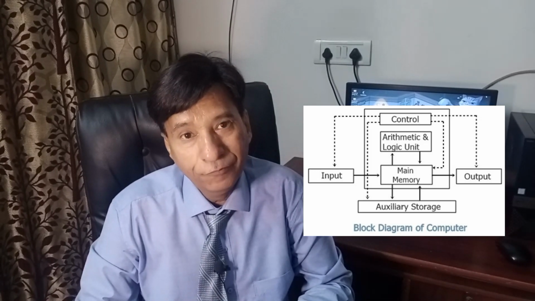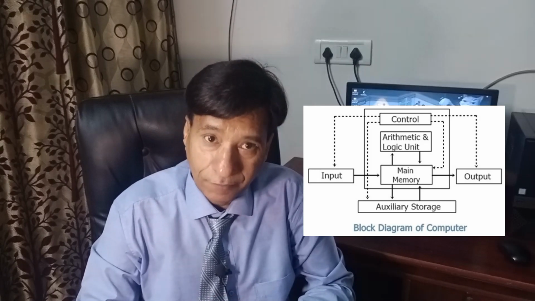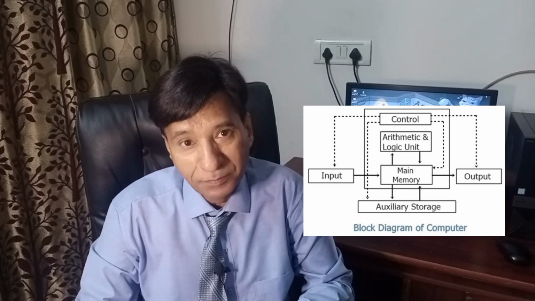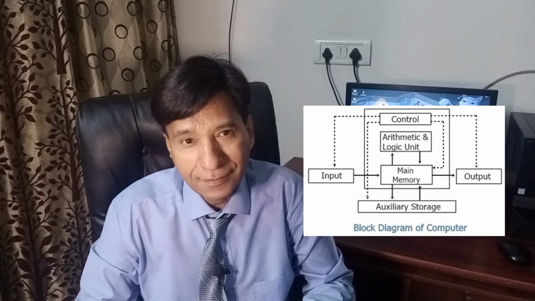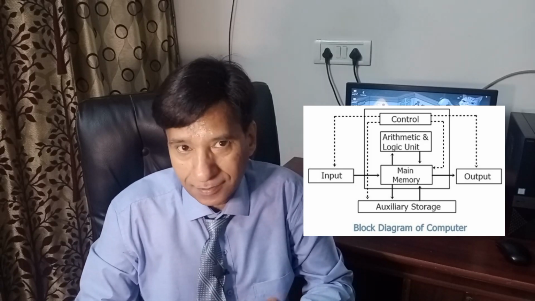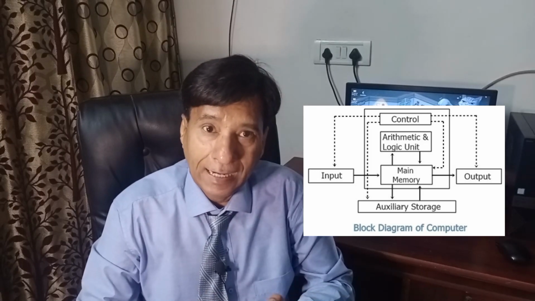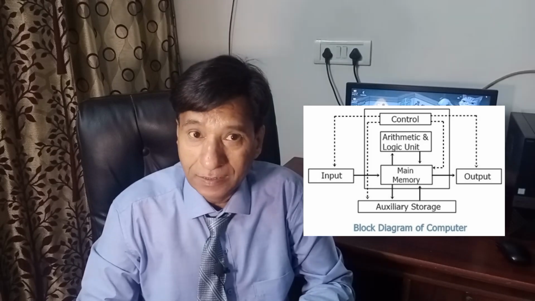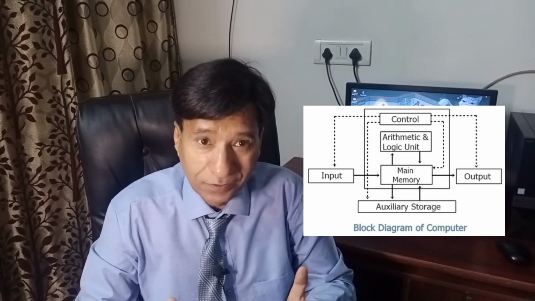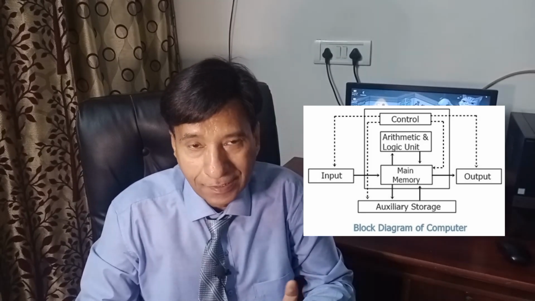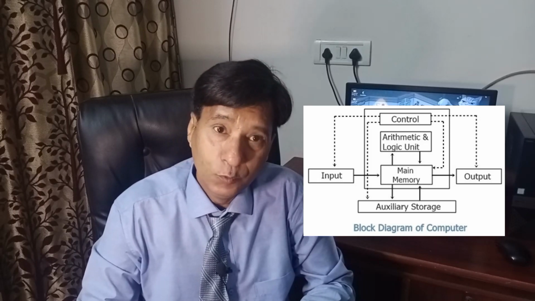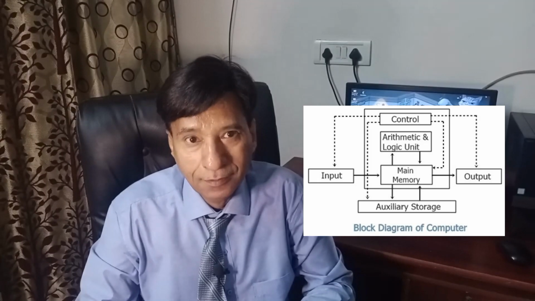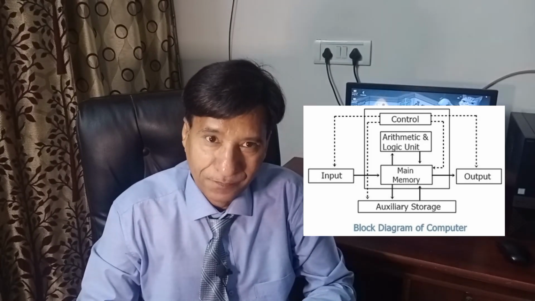Second, if the control unit finds that this operation requires some calculations, then there is a section that is called the Arithmetic and Logic Unit. So this ALU is used when we do any calculation or we want to find the solution using a logical operation.